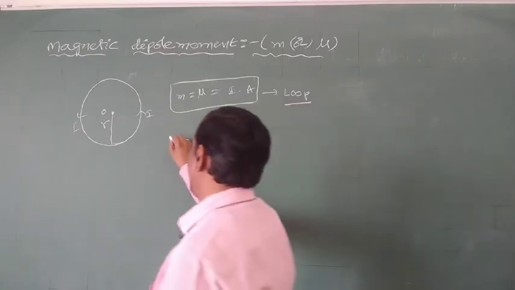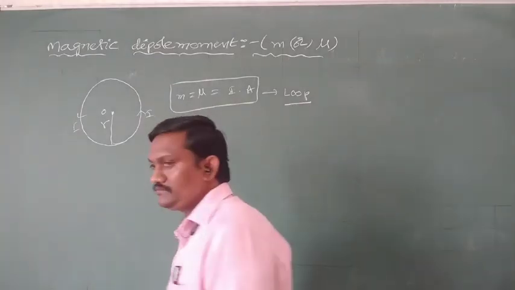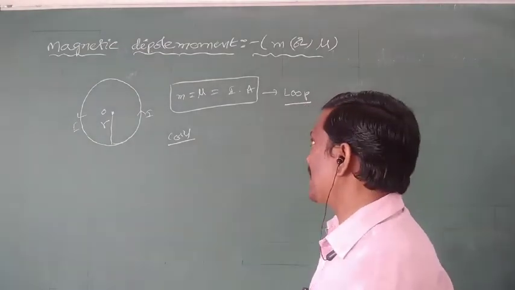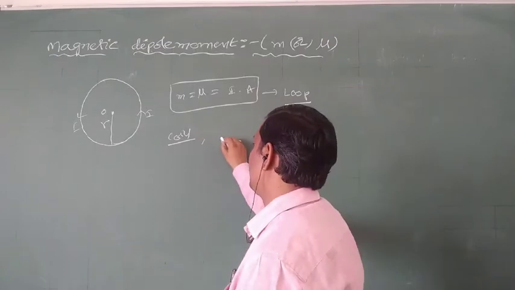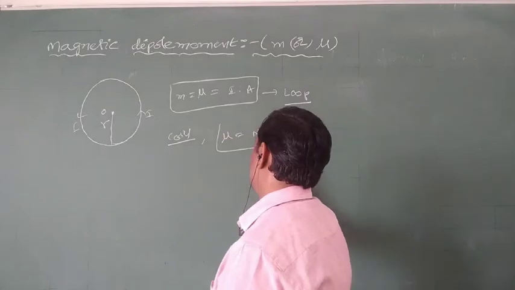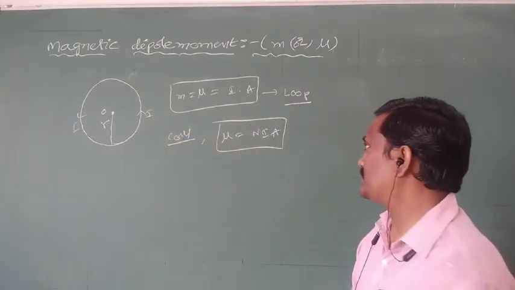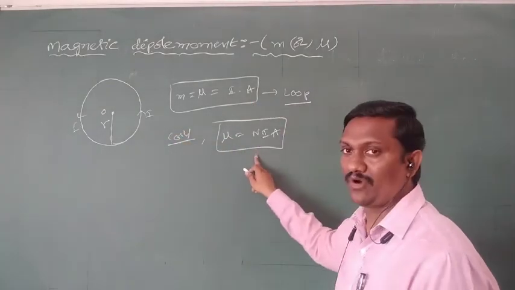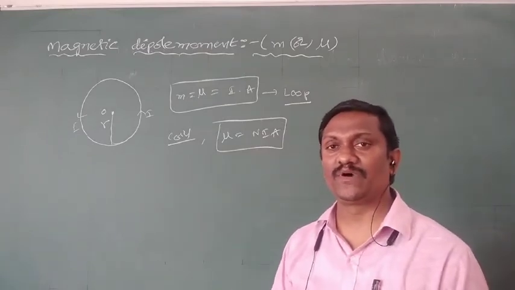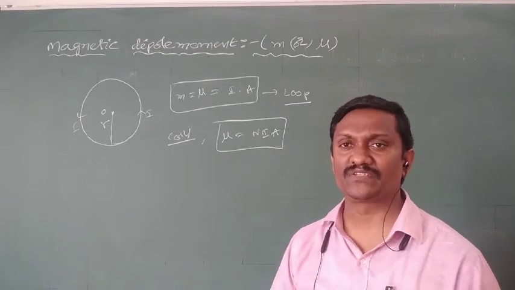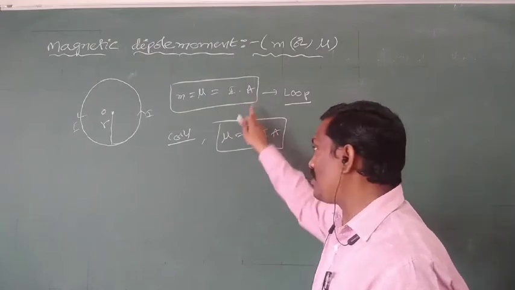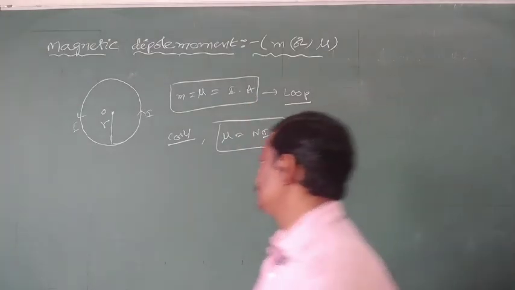In the case of a coil, it has N number of turns. So the magnetic dipole moment of a circular coil is the loop's moment multiplied by N. So that is about the dipole moment of a circular loop and of a circular coil. That's why every current carrying circular loop or circular coil has some dipole moment. A simple definition is the product of current and area. For a coil, it means N into I into area. But what are the units?